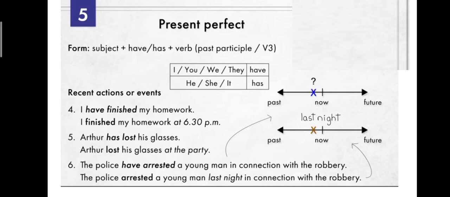Arthur has lost his glasses. So if it comes to has or have, it is present perfect tense. If you're using the same sentence with the past tense, Arthur lost his glasses at the party. The police have arrested a young man in connection with the robbery. The police arrested the young man last night in connection with the robbery. So the first one comes under the present perfect tense.